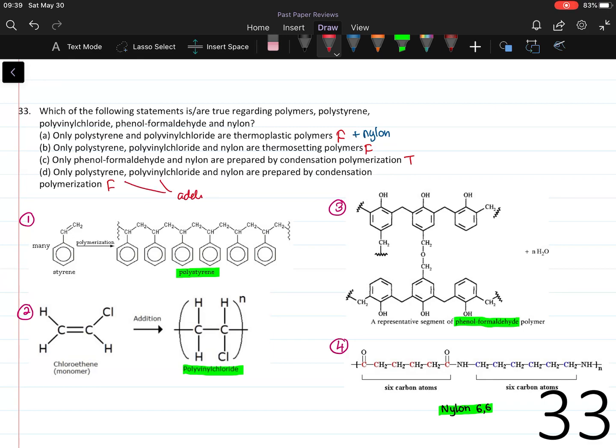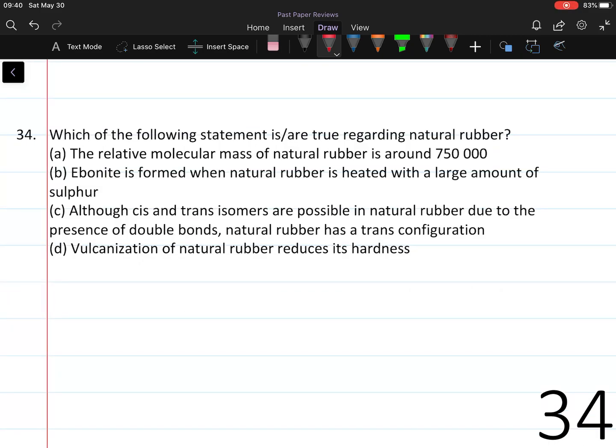So polystyrene and polyvinyl chloride are formed by addition polymerization. In these images you can see polystyrene and polyvinyl chloride are formed by addition polymerization, and phenol formaldehyde and nylon 6,6 are formed by condensation polymerization. In these two condensations, H2O is released. So now because only C is true, the answer is 5. Question number 34. Which of the following statements are true regarding natural rubber?